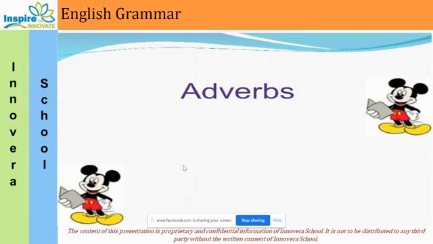A few examples: the cat purrs happily. Happily is a word which tells about purrs, and purr is a verb. So it is telling more about a verb. Then if I say the lake is almost empty, empty is an adjective and almost is an adverb.